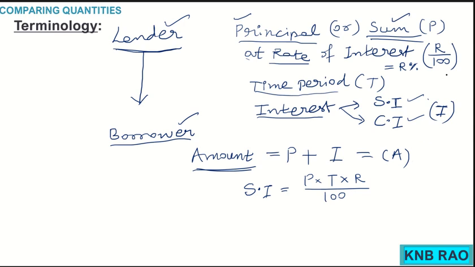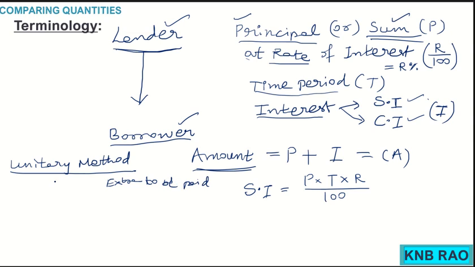If I take the unitary method, suppose rate of interest tells extra to be paid, which we normally call interest, R for every rupees 100.